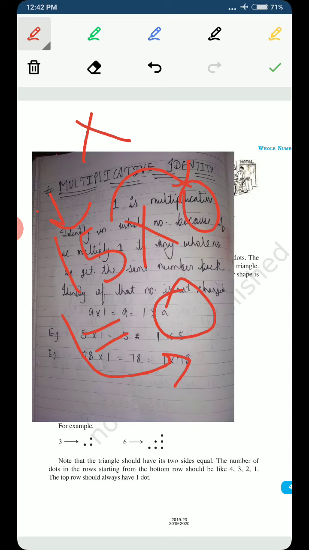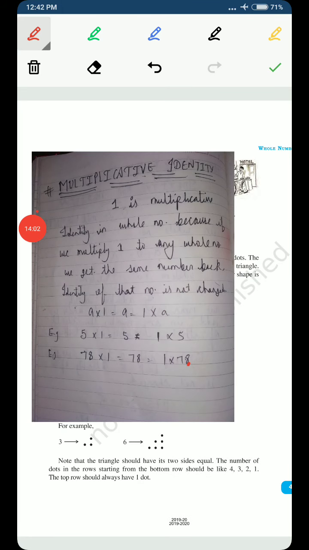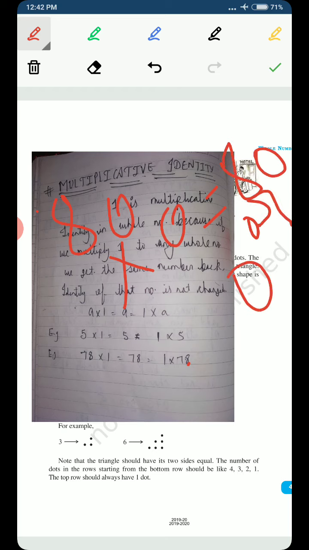Have you understood this, or are you confused? Let's see one more example. Suppose we are multiplying 80 with 0, then what do we get in return? We get 80 or we get 0? We get 0, because any number when it is multiplied with 0, the answer is always 0.